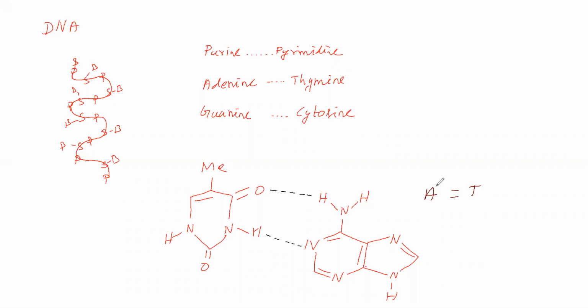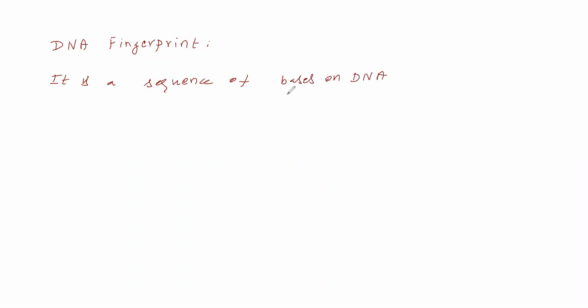Next, we are going for DNA fingerprint. DNA fingerprint means it is a sequence of bases on a DNA. DNA fingerprint means what? It is nothing but a sequence of bases on DNA.